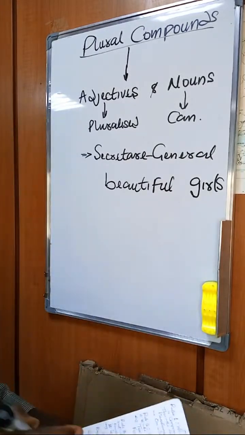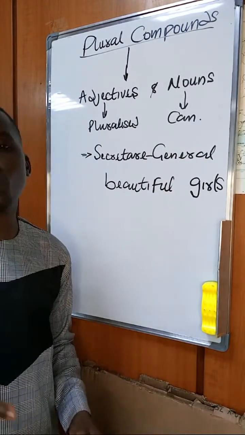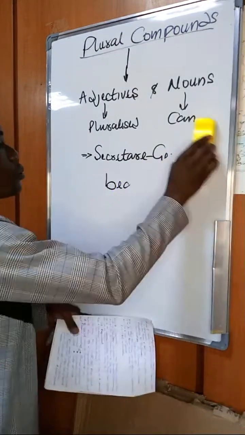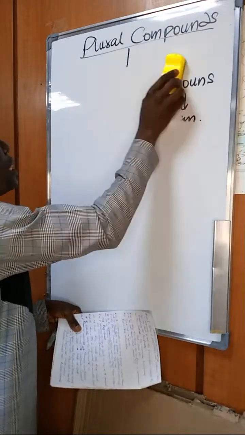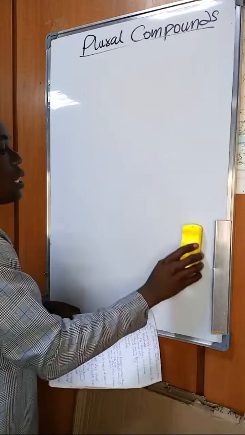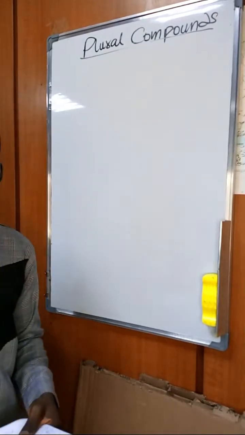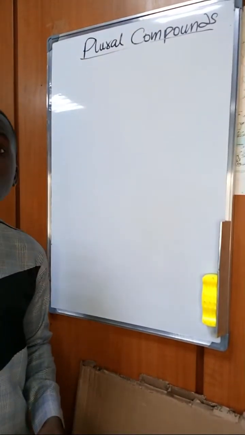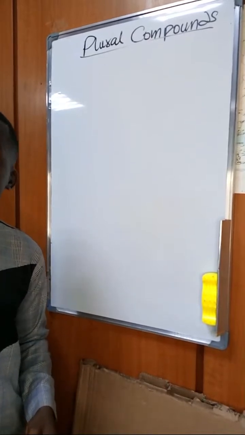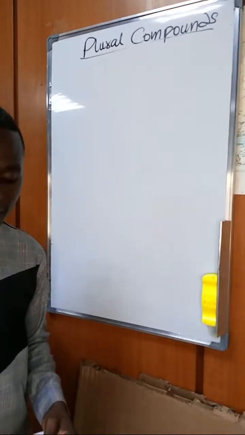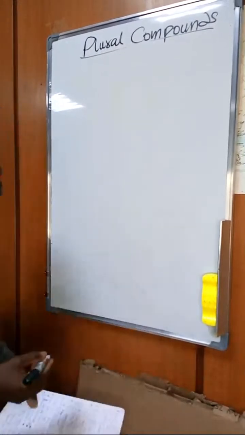So we are going to consider the first rule, and that is rule 1. Now, what is the rule? In the first rule, we see that when a preposition and a noun form a compound word, then the noun and not the preposition should carry the pluralized S morpheme. Now, what do we mean?